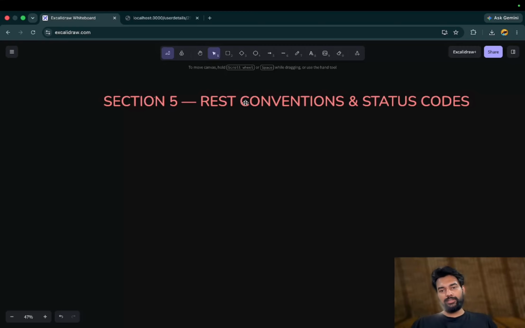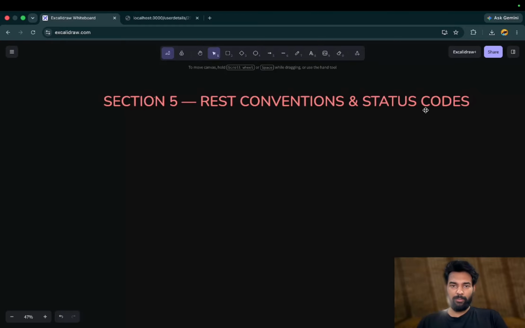Okay, now we have REST convention and status codes. Before we build a mini project, let's agree on the convention first. REST creates URLs as nouns representing resources, like /quotes, and lets the HTTP method express the action. If the method is get, it defines that this API call will get some data. If that is post, this API request will create something. At the time of sign up, you pass data and it is registered in your database. That is a post call.